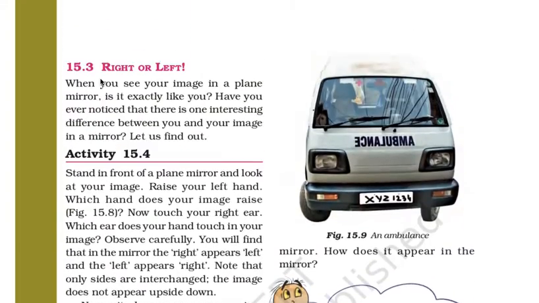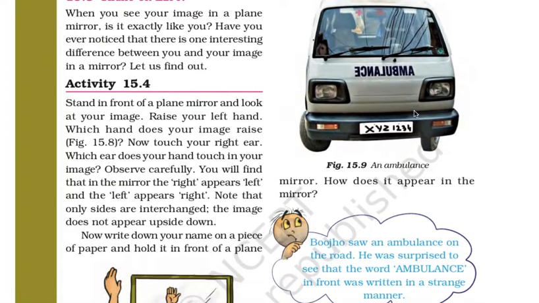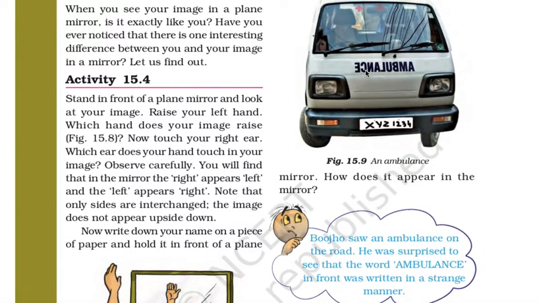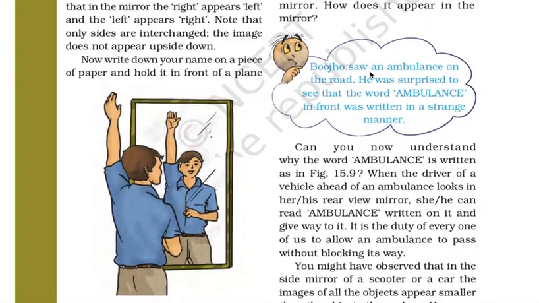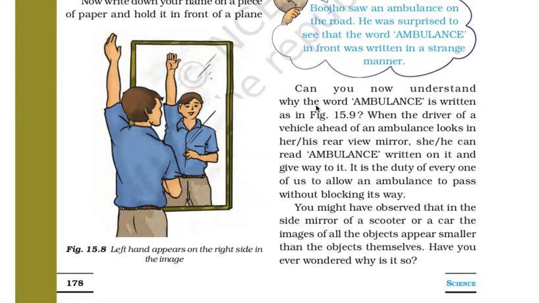Next, you can see here the word ambulance is written opposite. First it is written reversed, like this. This is what they are explaining in the activity. Can you now understand why the word ambulance is written as in this figure?